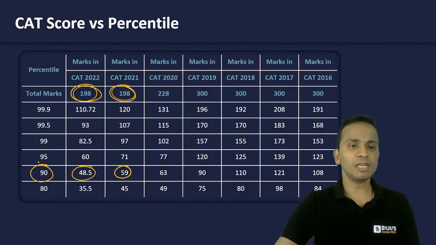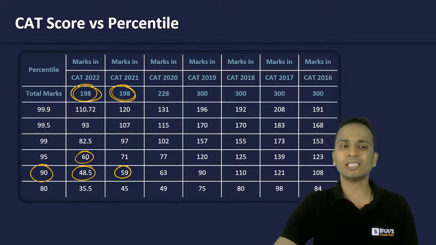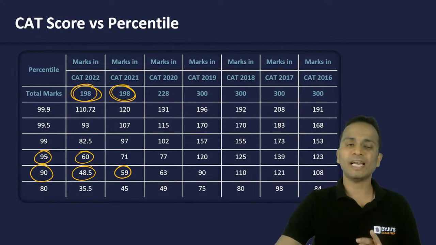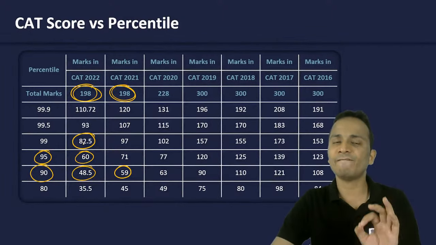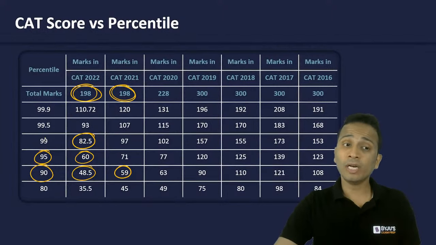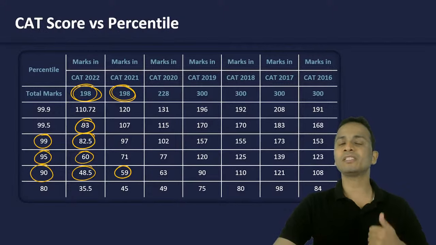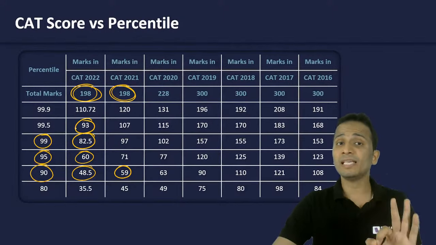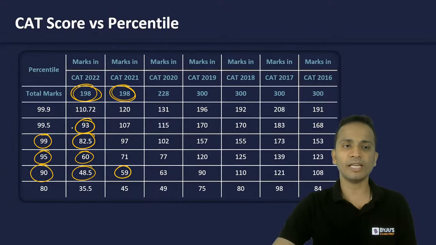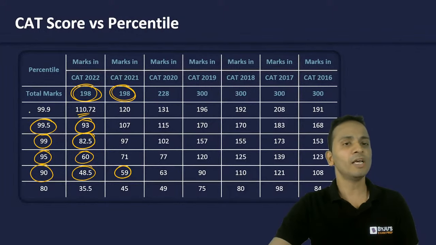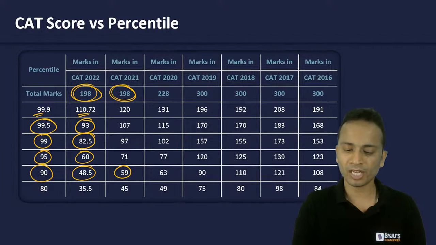Now similarly, anyone who scored 60 last year was able to achieve 95 percentile at a score of 82.5. That means somewhere around 27 or 28 effective number of correct answers. A student has achieved 99 percentile at a score of 93, that means 31 correct. Still less than half. There are 66 questions, less than half, 31 correct, and you will get 99.5 percentile. And a score of 110 will take you to 99.9 percentile.